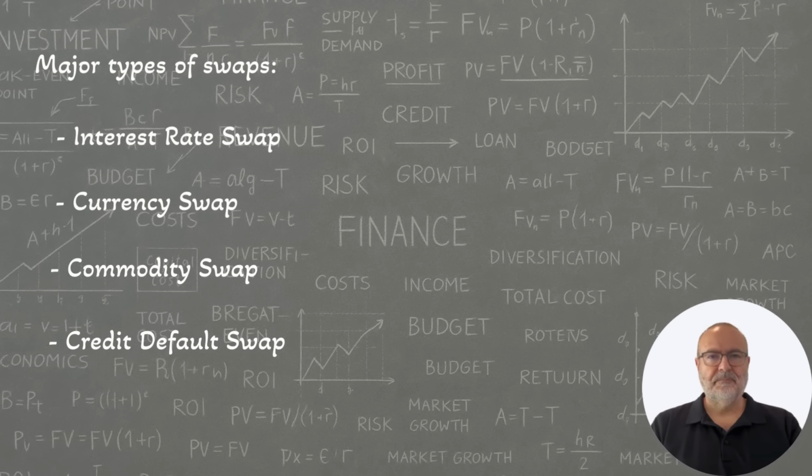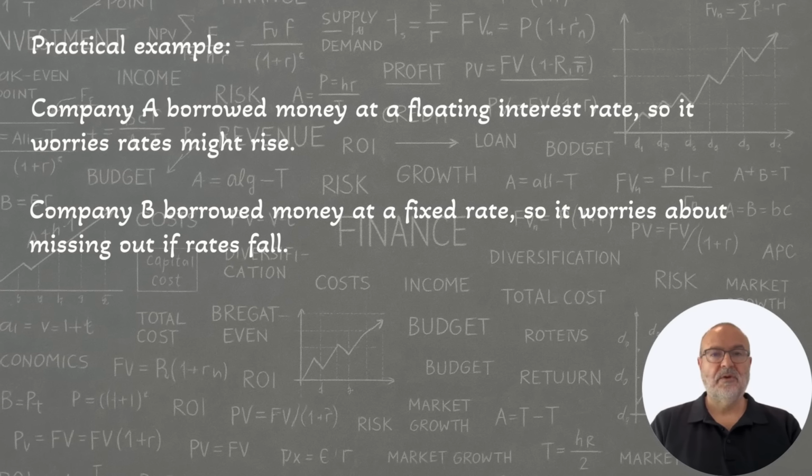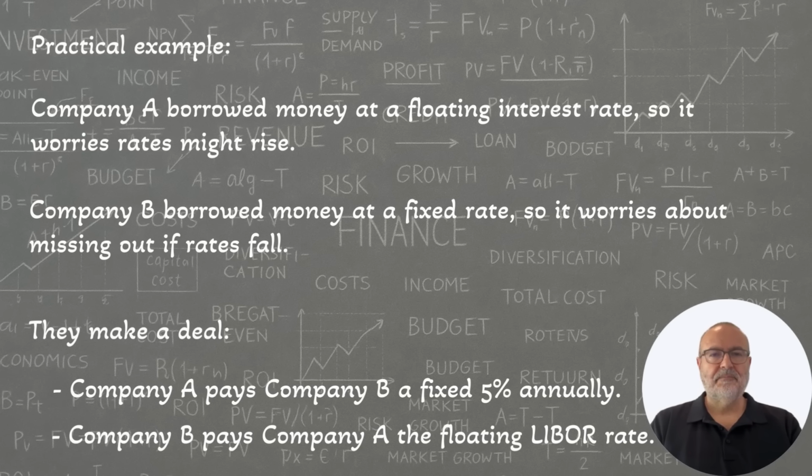Here's an example of an interest rate swap. Company A borrowed money at a floating interest rate, so it worries rates might rise. Company B borrowed money at a fixed rate, so it worries about missing out if rates fall. They make a deal. Company A pays Company B a fixed 5% annually. Company B pays Company A the floating LIBOR rate.